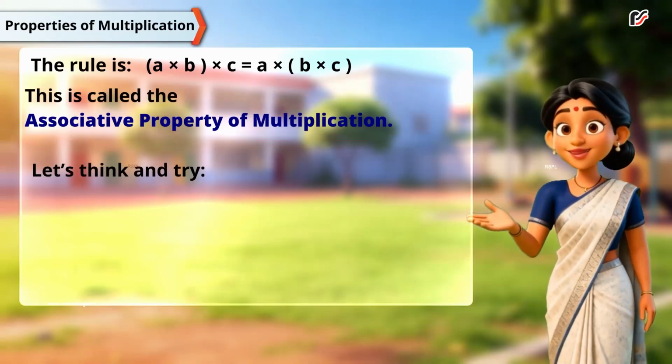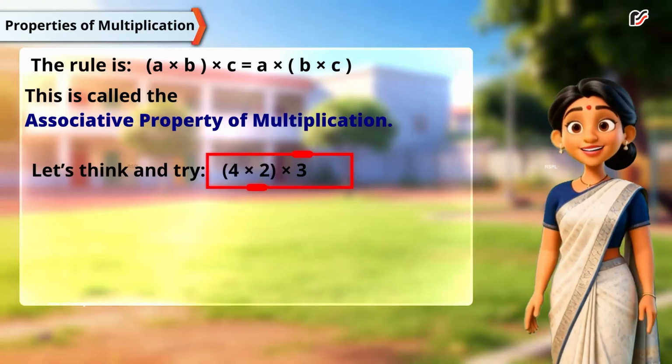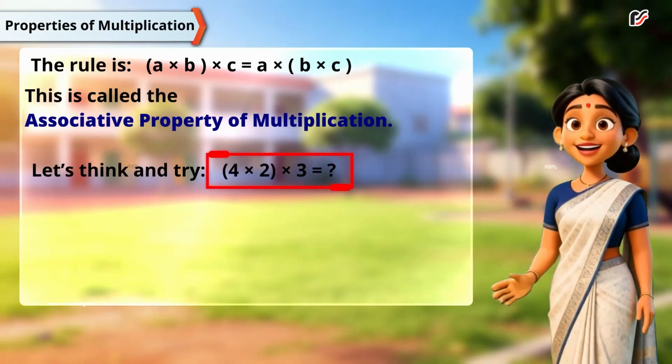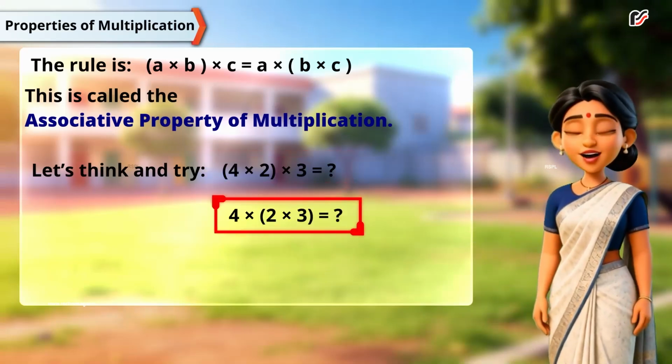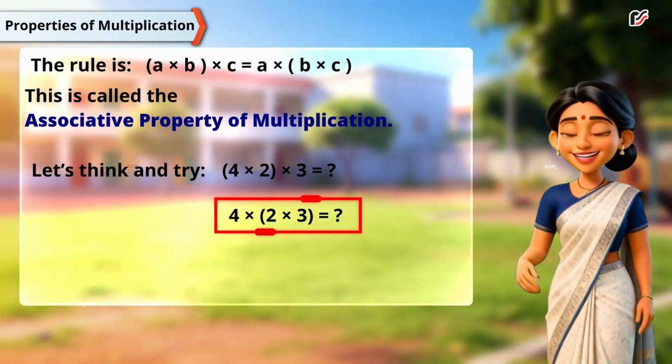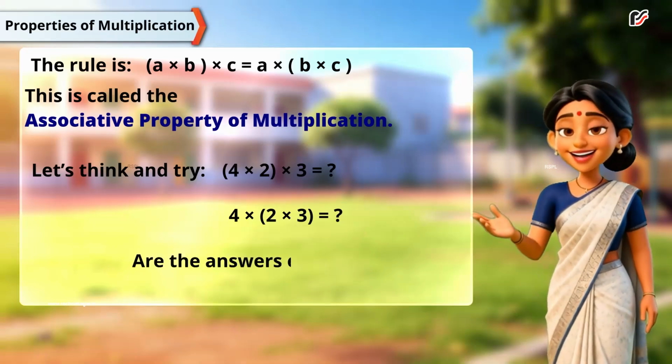Let's think and try. 4 multiplied by 2 multiplied by 3 and 4 multiplied by 2 multiplied by 3. Are the answers equal?